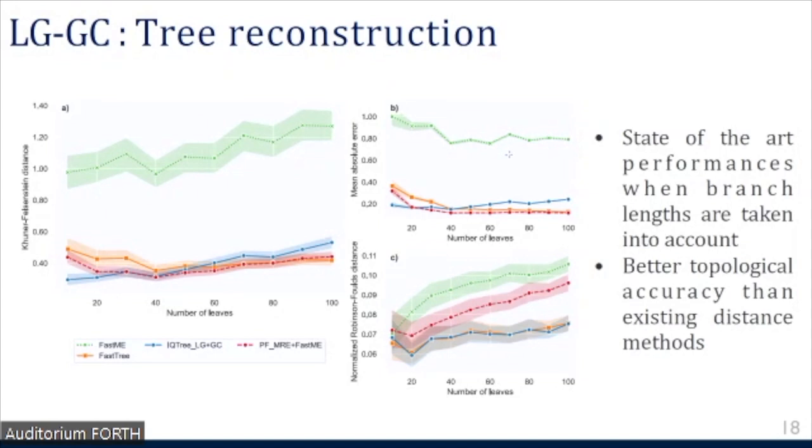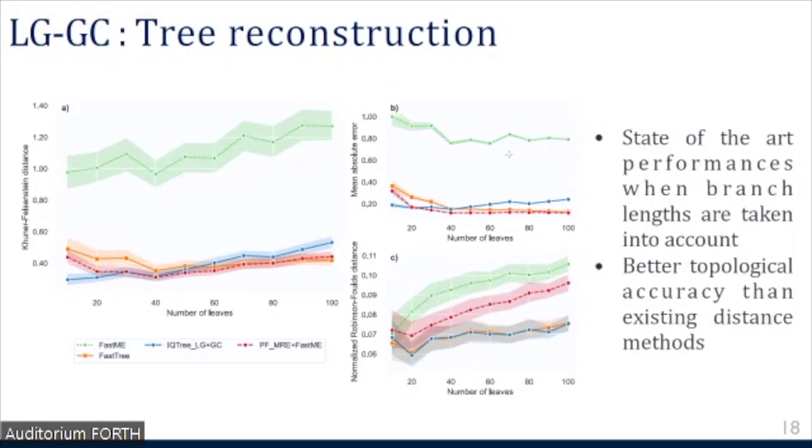And we can see that our method, when taking into account both topologies and branch lengths, manages to reach state-of-the-art performances. And in the right panels, we can see these metrics decomposed into two components, namely the mean absolute error on the predicted distances, where we see that given that this is the loss function that we actually optimize, our network performs really well with distance predictions that are state of the art.